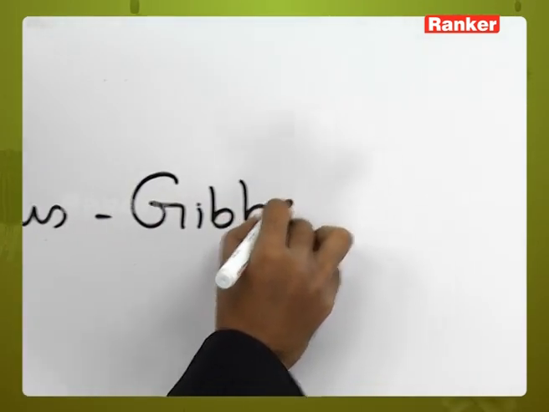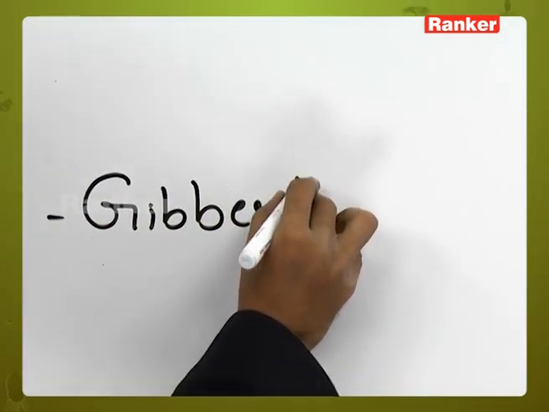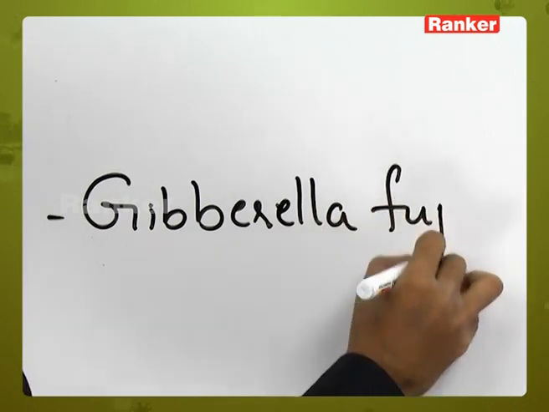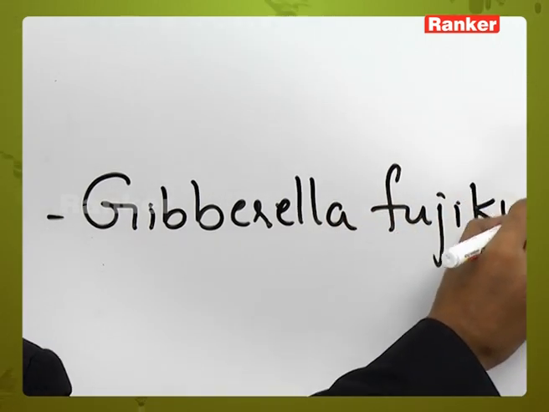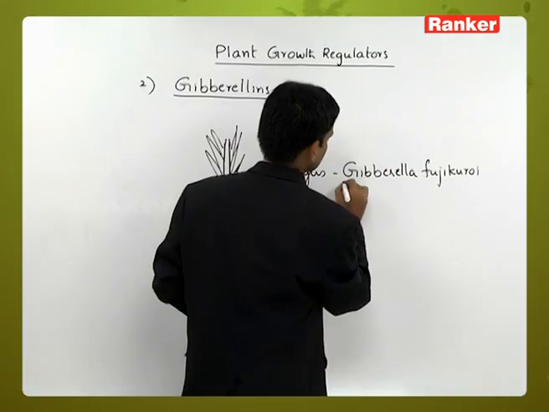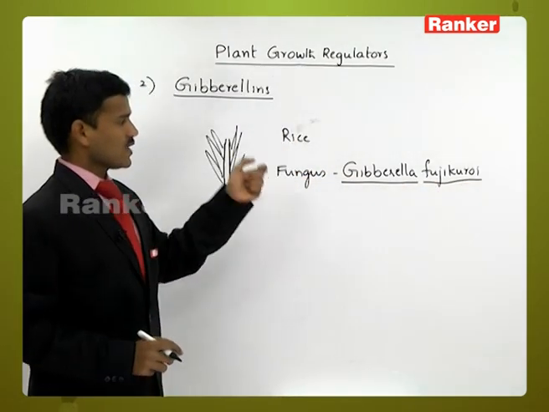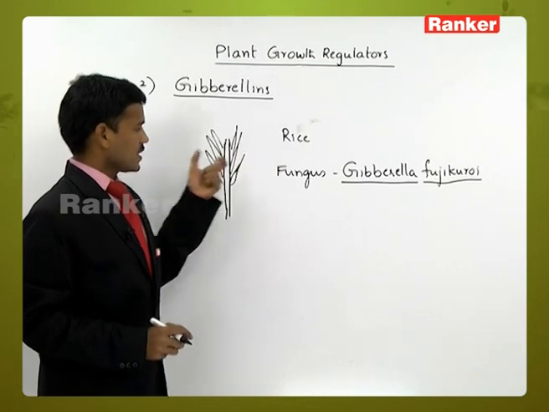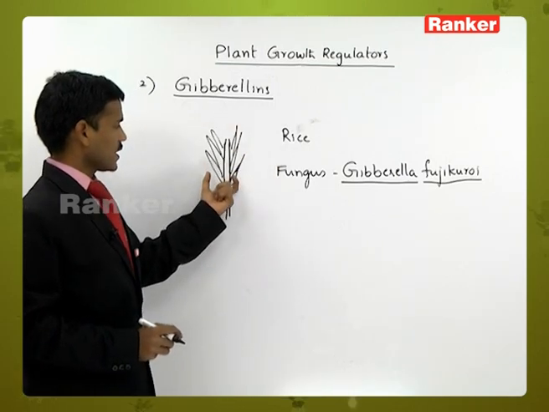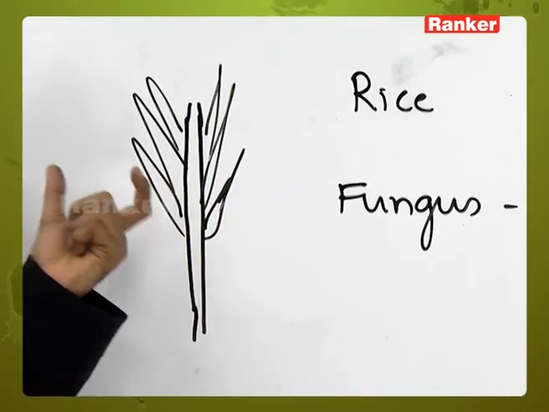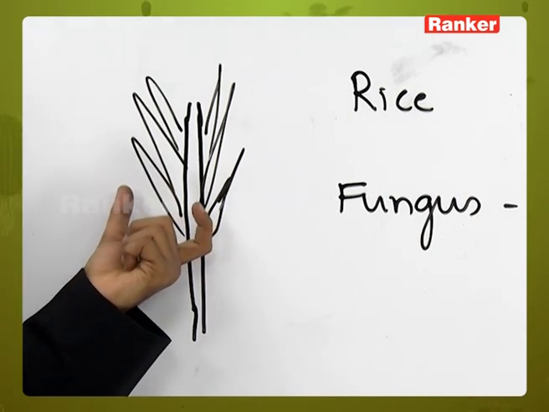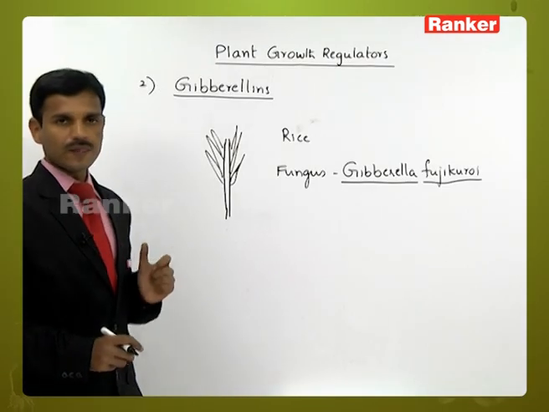The fungus is Gibberella fujikuroi. On the infected plants, high vegetative growth occurred, but no flowering and no fruiting.